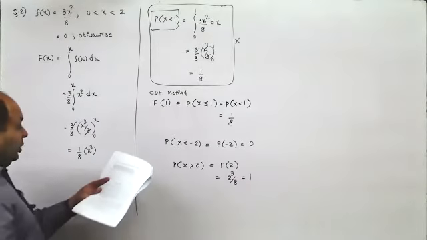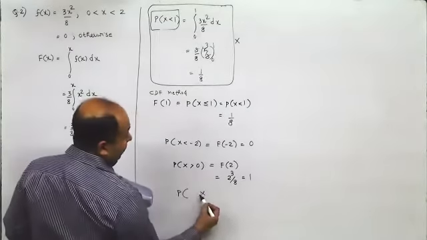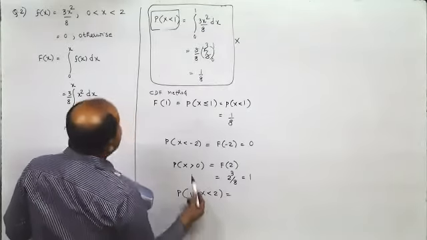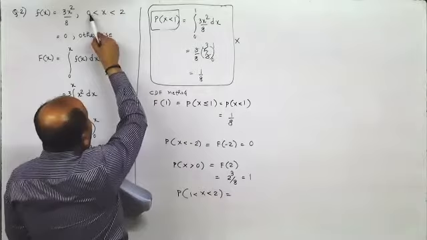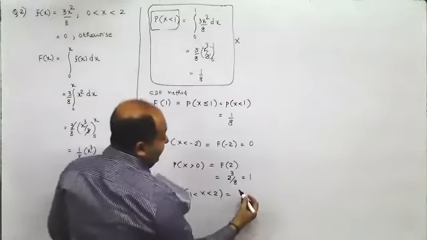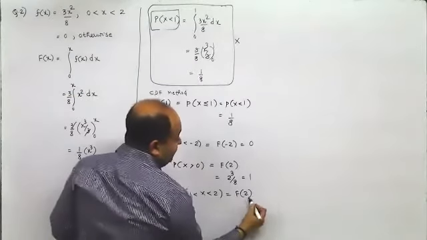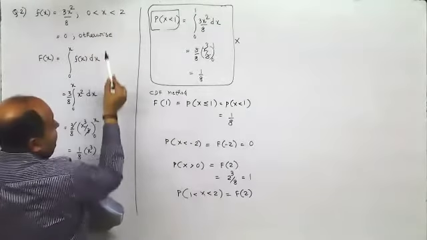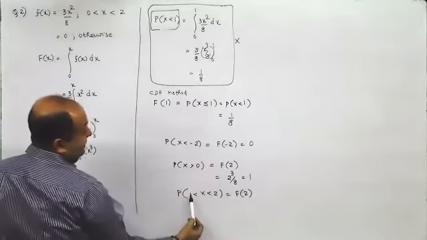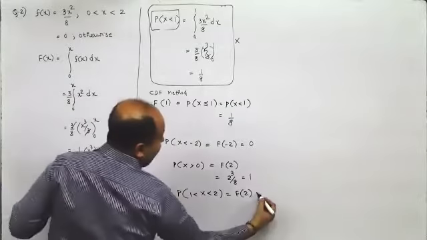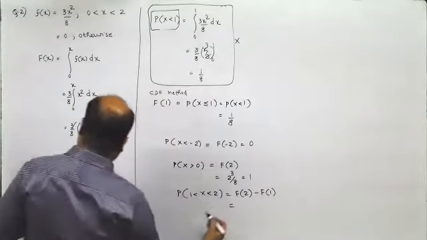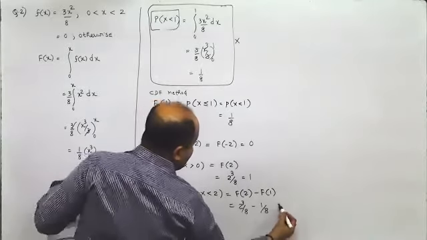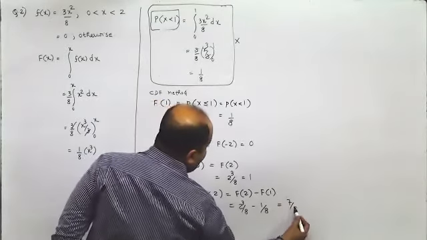Then when they ask you the probability of x between 1 and 2, here first x less than 1, so that means between 0 and 1. How do you find that? You will find F of 2 first. F of 2 would give you the total probability between 0 and 2, and then subtract the probability between 0 and 1. So F of 2 minus F of 1. What is F of 2? It is 2 cube by 8. And what is F of 1? It is 1 by 8. So this would give you 8 by 8 minus 1 by 8, that is 7 by 8.